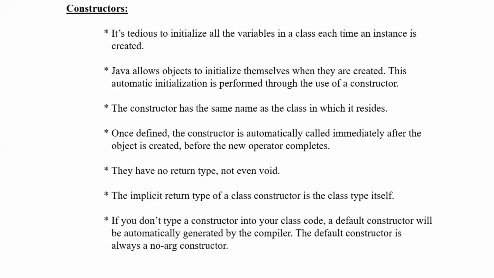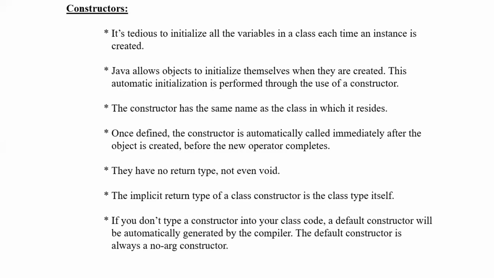Don't worry about that particular one, it's not important. If you don't type a constructor into your class code, that means you have not written any constructors. Your class is blank, you just wrote a class followed by the name, nothing has been written there. So it is saying that a default constructor will be automatically generated by the compiler. The default constructor is always a no argument constructor.